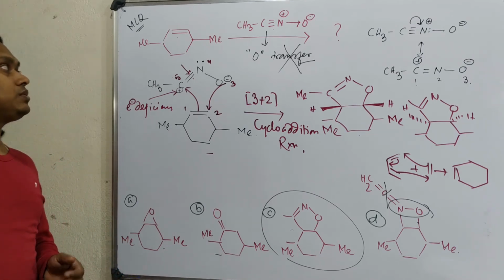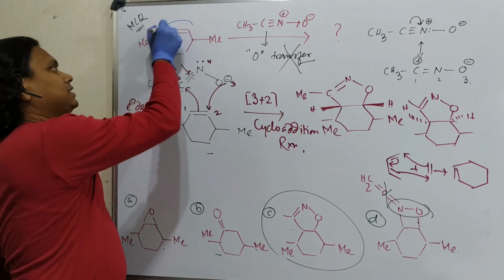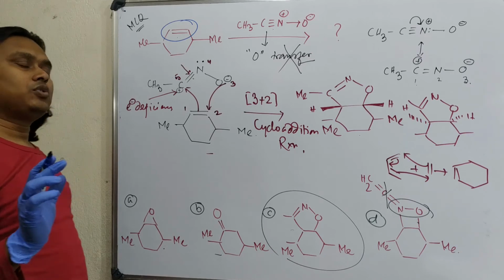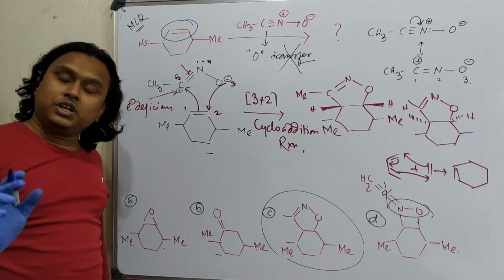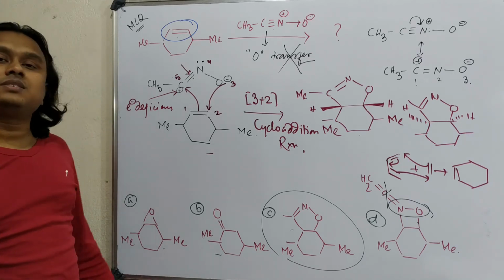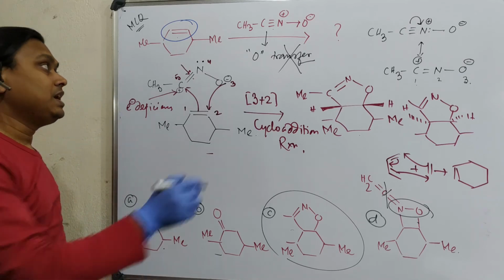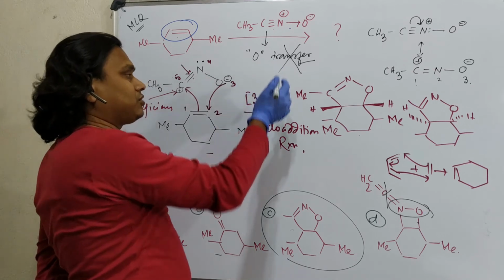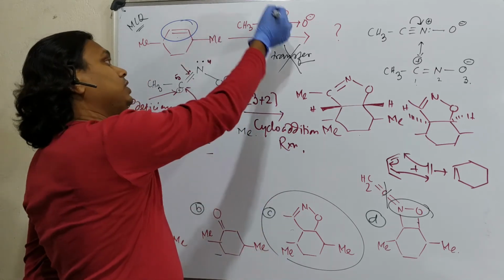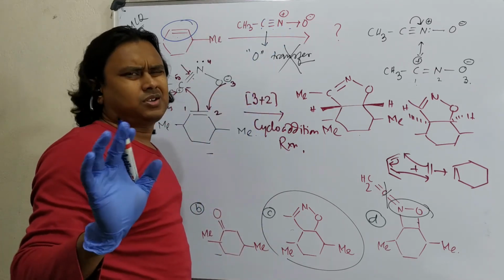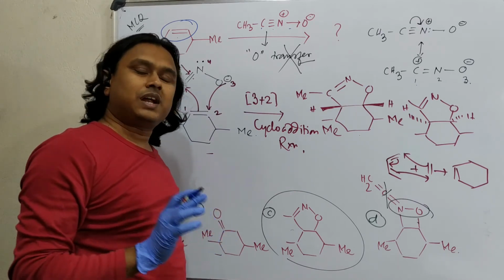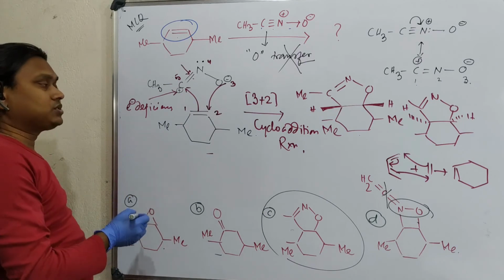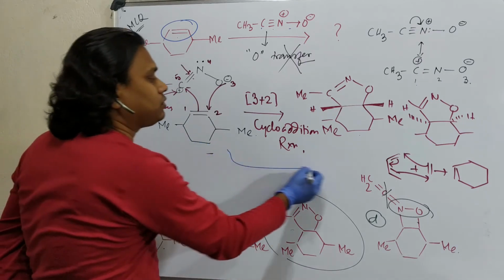First of all, you need to check: oh, this is an alkene. Fine, it will react. It can undergo two types of reaction: one is electrophilic substitution and second is cyclization, meaning a pericyclic reaction. Is it electron deficient? Obviously not. I'll say it's not that much electron deficient. That's why the alkene will not attack here. Don't expect it. The alkene is not that kind of strong nucleophile, not possible. Whereas there is a chance of 3 plus 2 cycloaddition, that's why this reaction will follow this pathway.